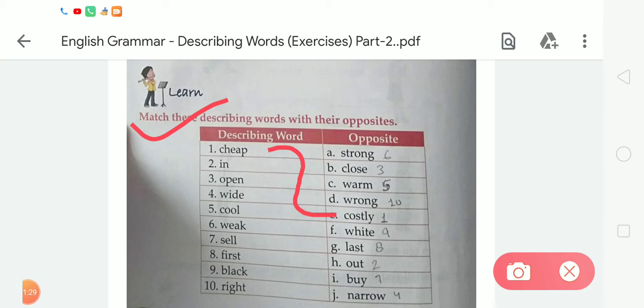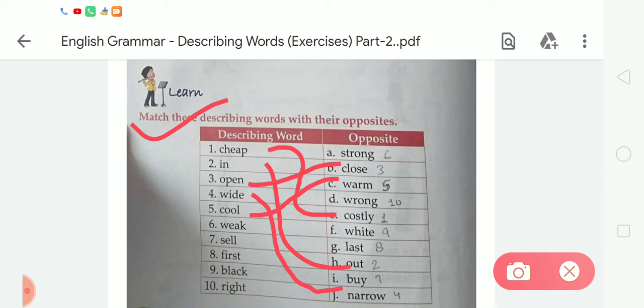Now the next describing word is in. The opposite of in is out. So we have to match with H. Third is open. The third describing word is open. So we have to match it with its opposite, that is close. The opposite of open is close. Now the fourth is wide, and the opposite of wide is narrow. Now number 5 is cool, and the opposite of cool is warm. So we have to match with C.